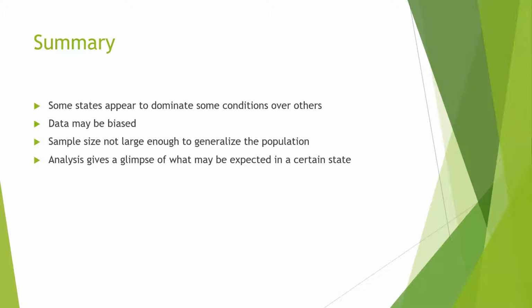So in summary, I noticed some states appear to dominate some conditions over others. For example, Kansas had a lot of depression, and also Florida, and there was a lot of COPD in Florida and New York.